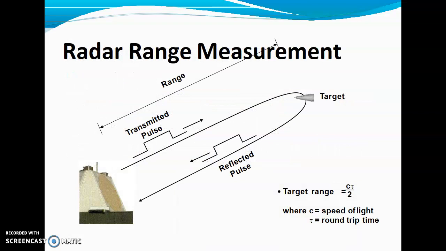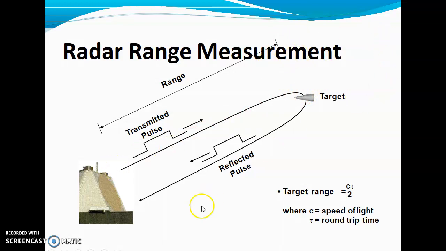So next is radar range measurement. This is quite a clear diagrammatic representation of radar range measurement. This is your radar station, the transmitting station, from which we are transmitting a pulse. This pulse is being transmitted from this radar station towards the target, and the target is reflecting it back towards the radar station.